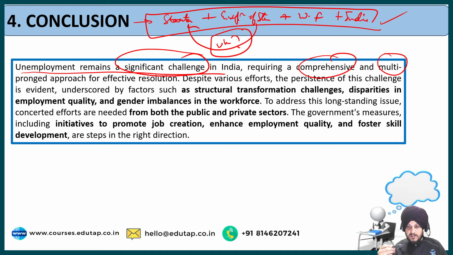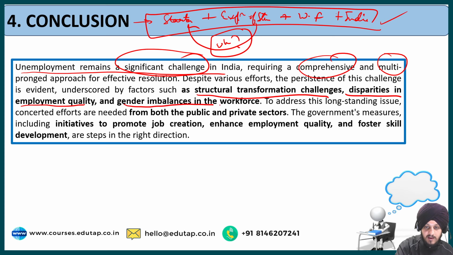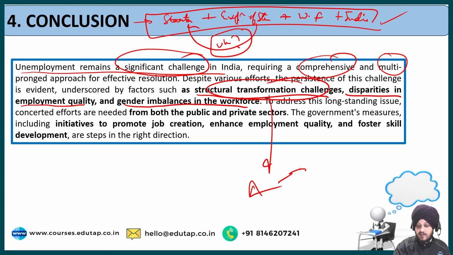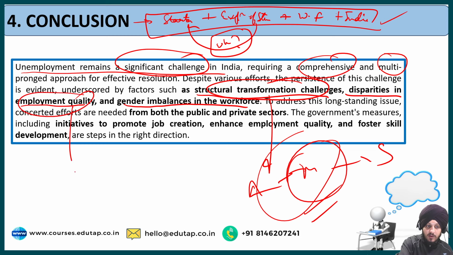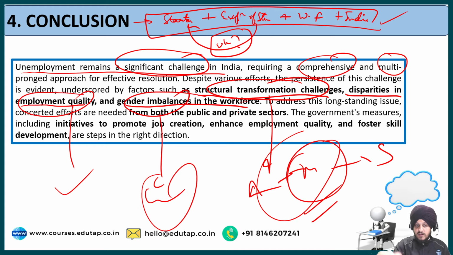So, despite various efforts, the persistence of this challenge is evident, underscored by various factors such as structural transformation challenges, disparities in employment quality, and gender imbalances in the workforce. So we are saying that yes, unemployment is a significant challenge. And why? Because of the structural transformation challenges which I have already told you, agriculture to manufacturing to services, where we have missed manufacturing. Then disparities in employment quality, and the gender imbalances where the wage gap we have already discussed. So these are the reasons why we think unemployment is a significant challenge, and we are talking about it in our conclusion.